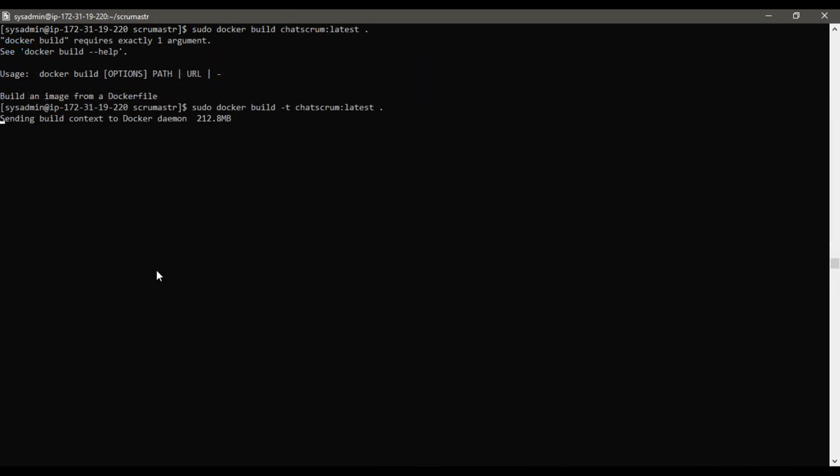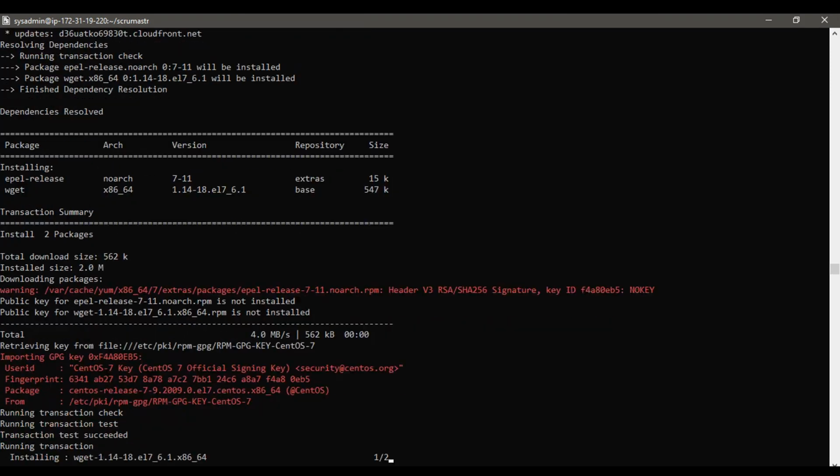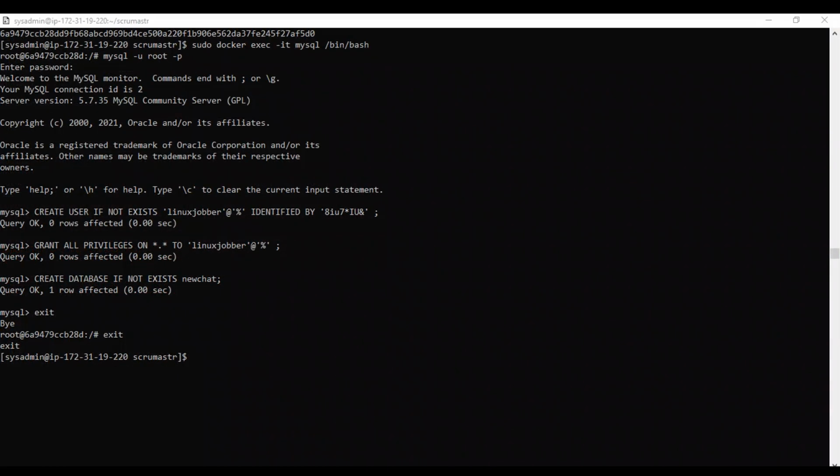Okay, we need to rebuild the Chatscrum image. I will run the docker build command with the image name to be Chatscrum. It will take a few minutes to complete. Now the build is done.